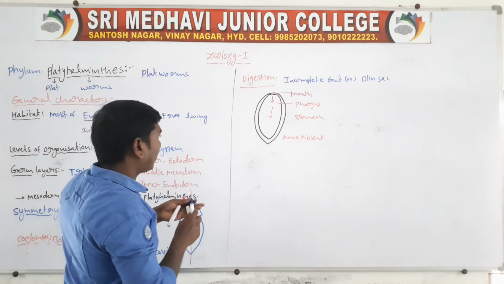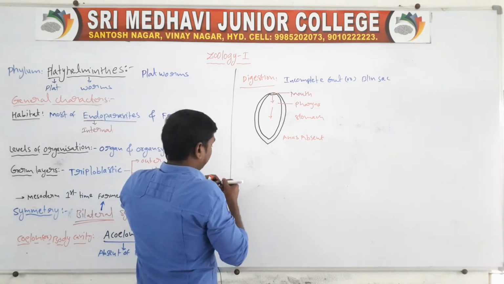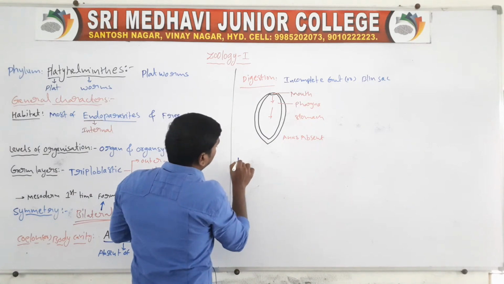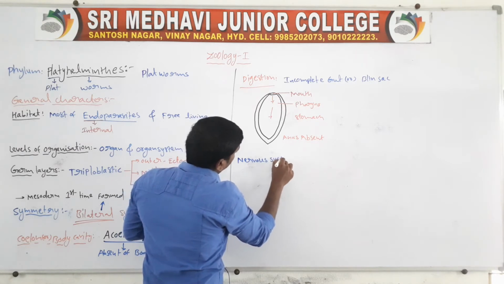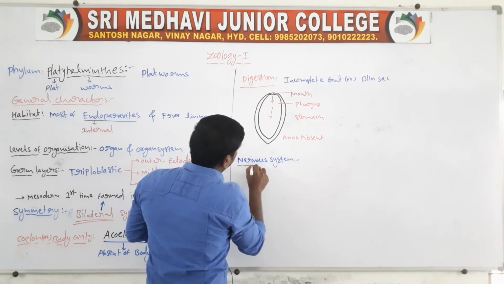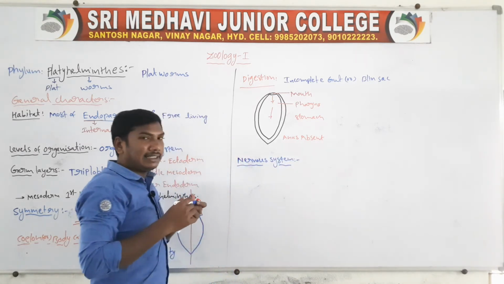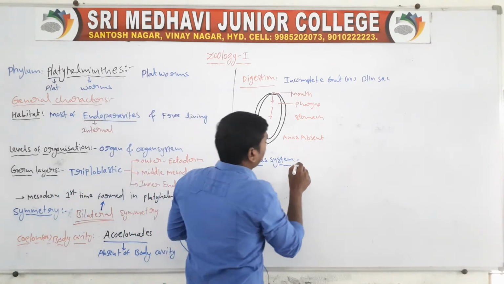Next one, nervous system. They contain a brain and nerve cord.